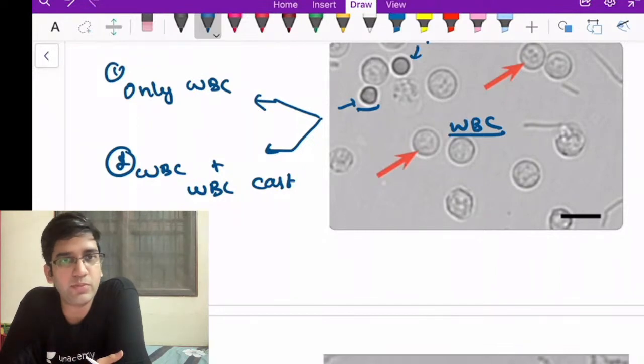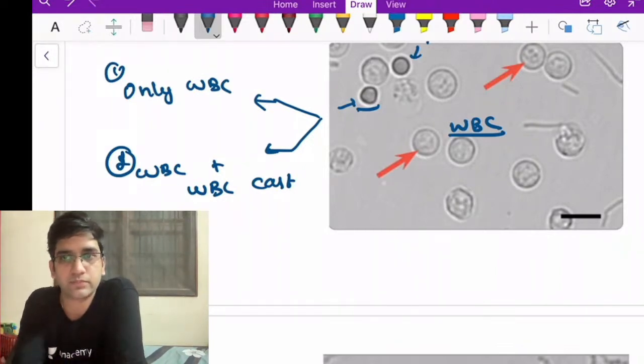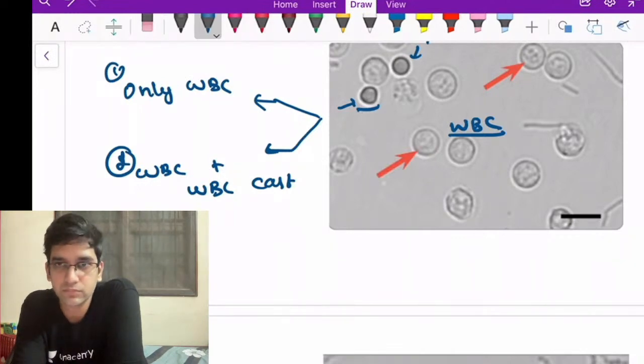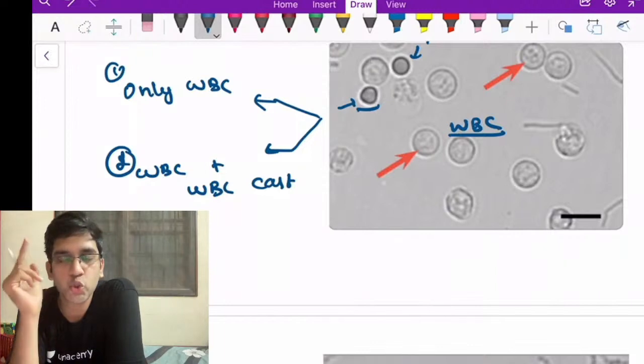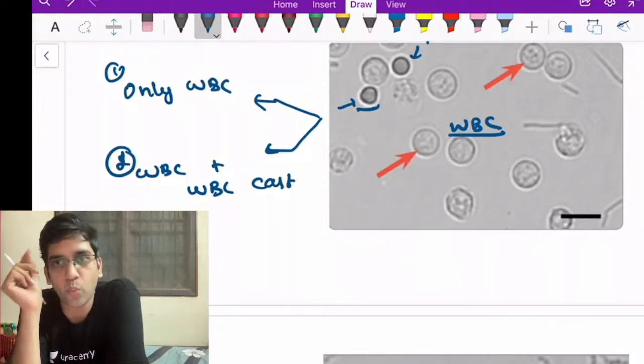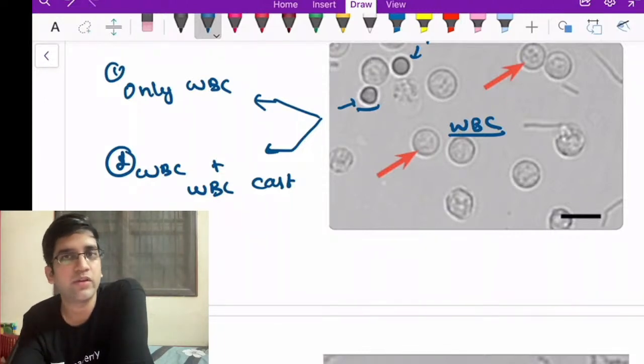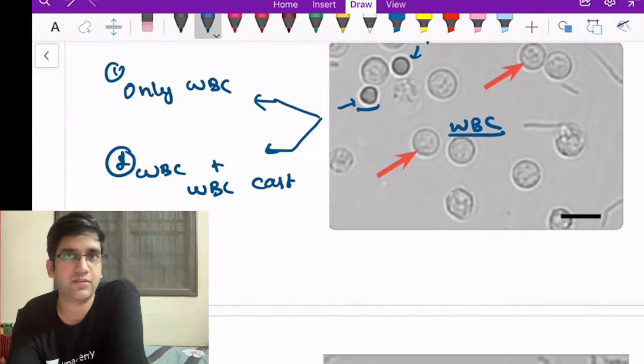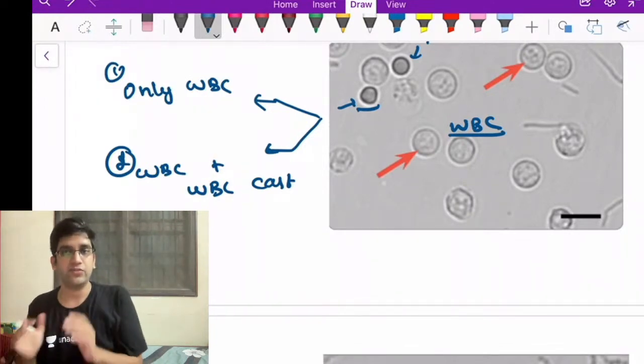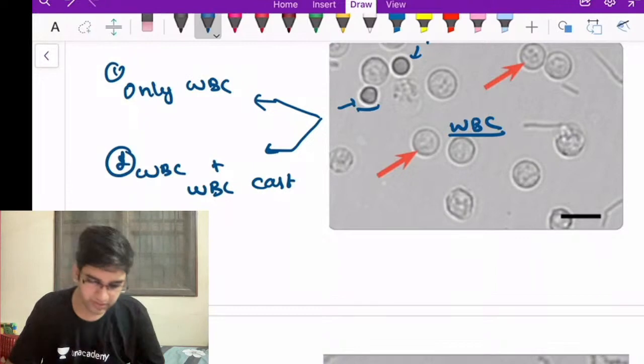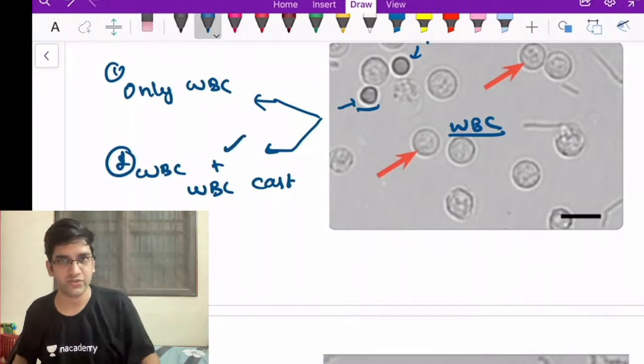Only WBC, or WBC plus cast. Two will be pyelonephritis, right? Perfect. One will be maybe a lower urinary tract infection, urethritis, could be a bladder problem. If you have casts, my kidney is affected. Second is obviously pyelonephritis. Great.